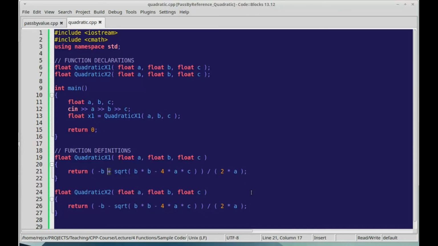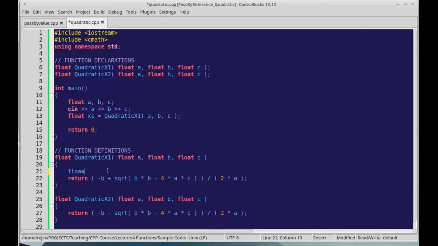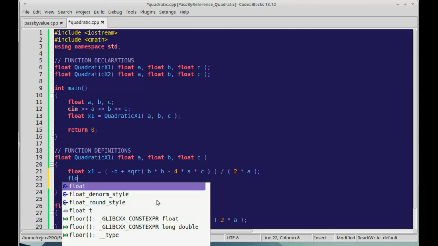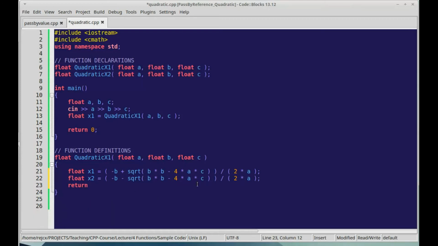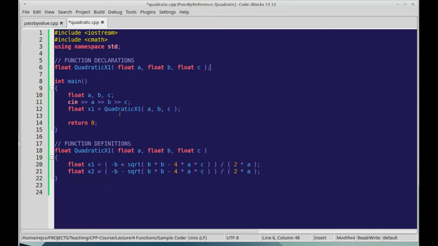So what if you wanted to just have one function? Well, we can't return two different values. I mean, we can calculate it within the function like this. So float x1 is equal to this, and float x2 is equal to that. But we can't return two values via this return statement. You can't say x1, x2, that's not going to work. So let me erase this for now. I'm going to erase quadratic x2, and we're just going to make it quadratic. So in some way we want to return both values, both x1 and x2.